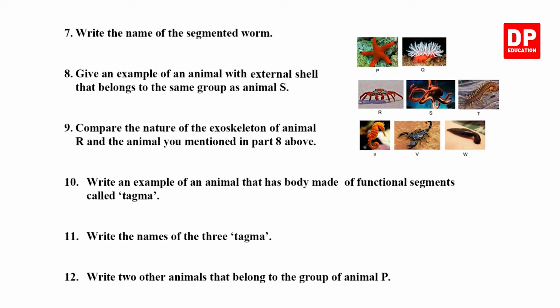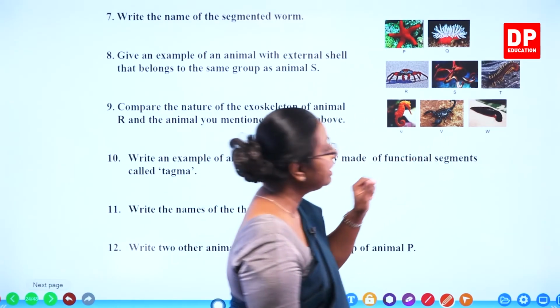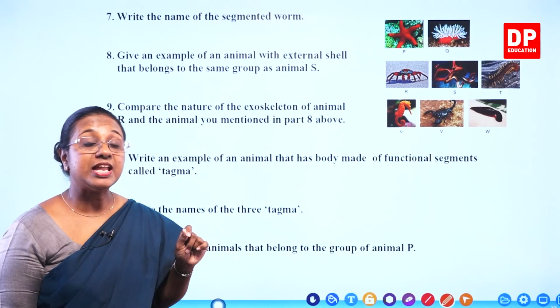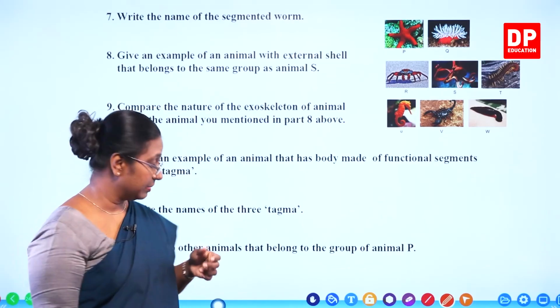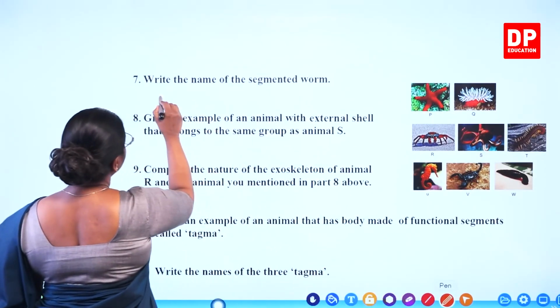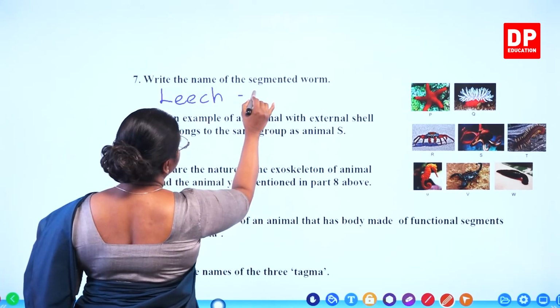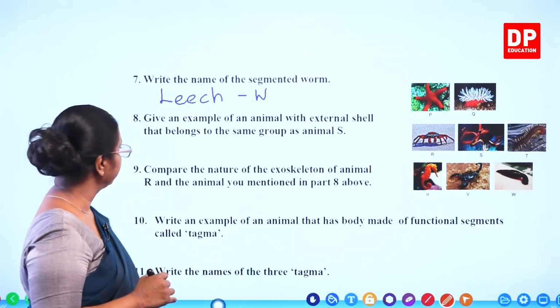Write the name of the segmented worm. So in this, what is the segmented worm? Only W, leech. Leech is an annelid. Annelids are the segmented worms. So there, if we write the answer, leech. The letter is W. That is the only segmented worm.